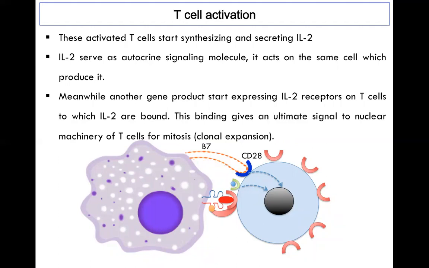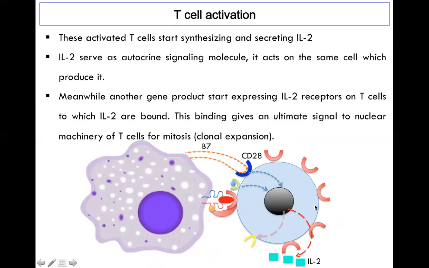These activated T cells start synthesizing and secreting IL-2, and IL-2 serves as an autocrine signaling molecule. Let's understand what this autocrine signaling means. These molecules are released by the T cells, and they also act on the same cells.